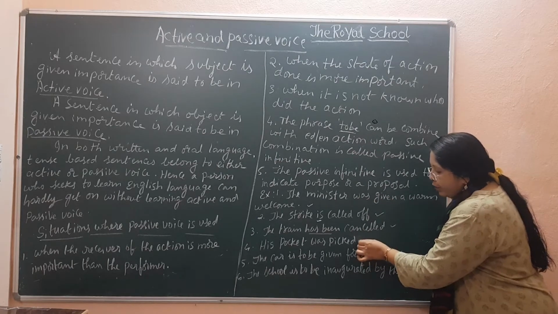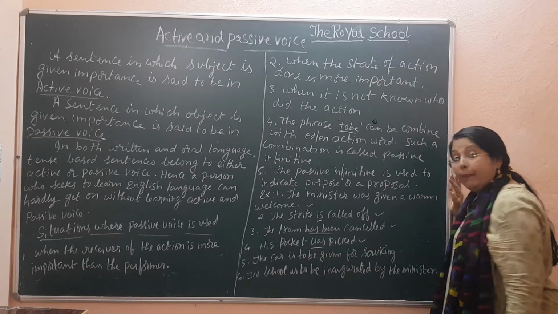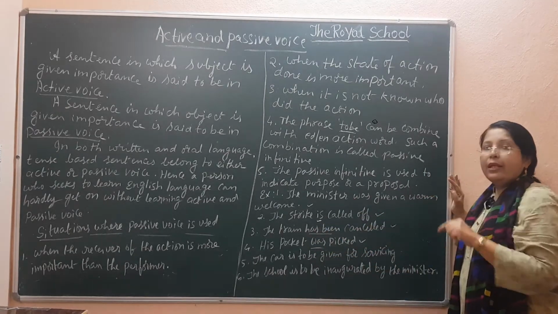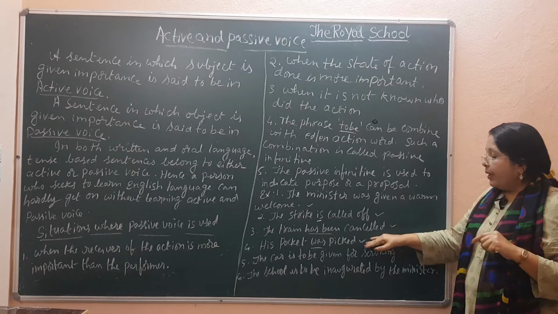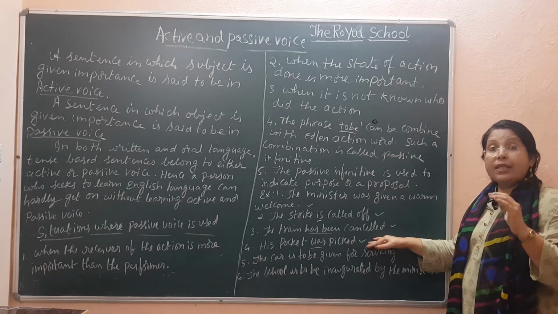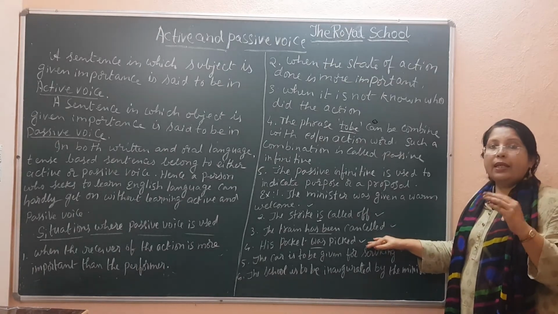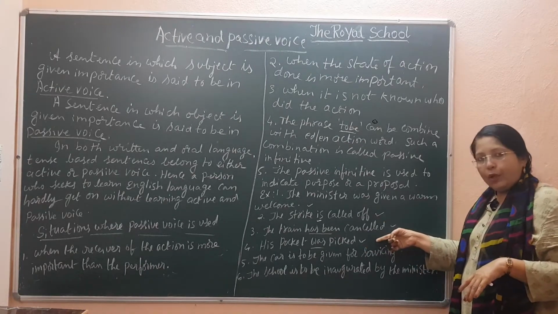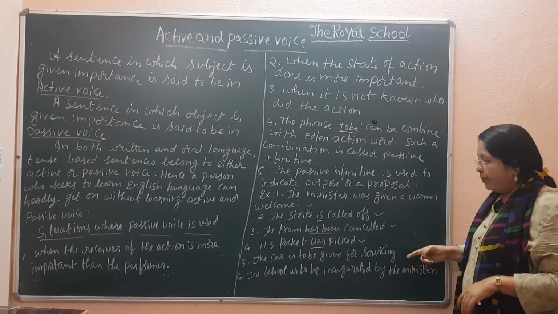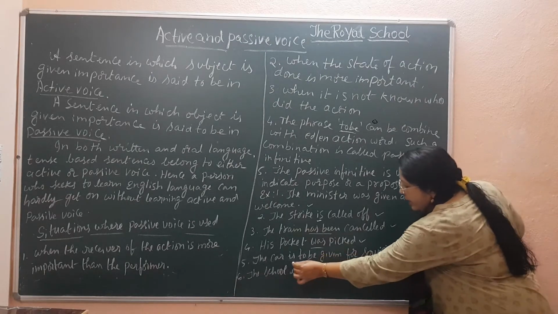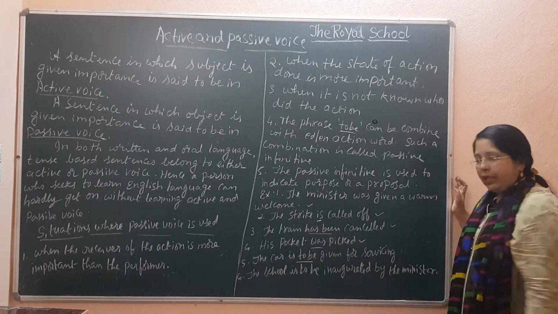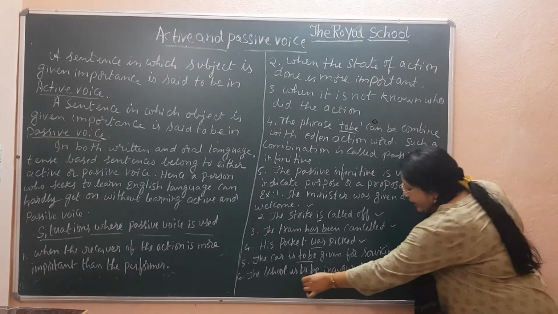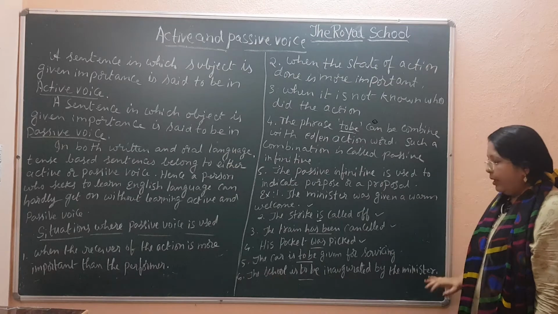Here his pocket was picked. His pocket was picked. No matter we have written here to be, but it comes under infinitive form because क्यों है यहाँ पे pocket कितना भी क्या कितने पैसे थे क्या था उसमें हमें मालूम नहीं है. We don't know. That is the reason this sentence will also come under to be form, infinitive form. Here you can see the car is to be given for servicing. The car is to be given for servicing. The school is to be inaugurated by the minister.